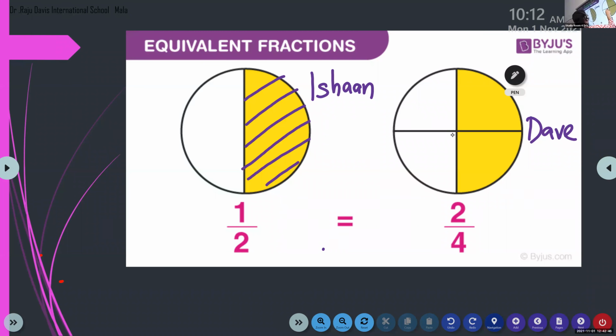But Dave, I'm going to give 2 parts. Here 1 part and here 2 parts. Total, how many are there? 4. Okay, children. So Dave, I'm going to give 2 pieces, and Ishan, I'm going to give only 1 piece. Then Dave and Ishan, tell me who got the bigger piece of pizza?